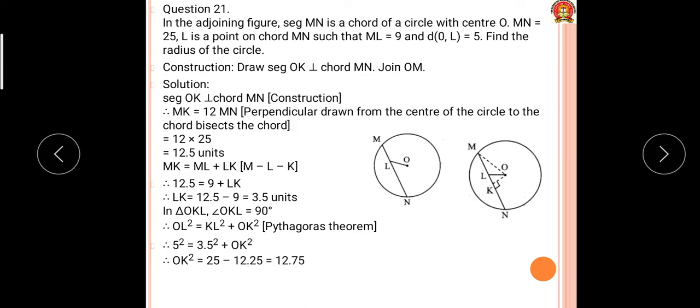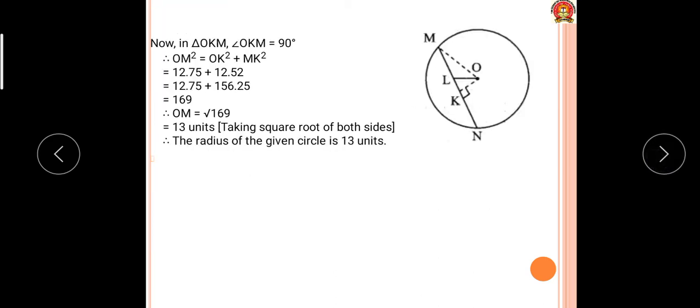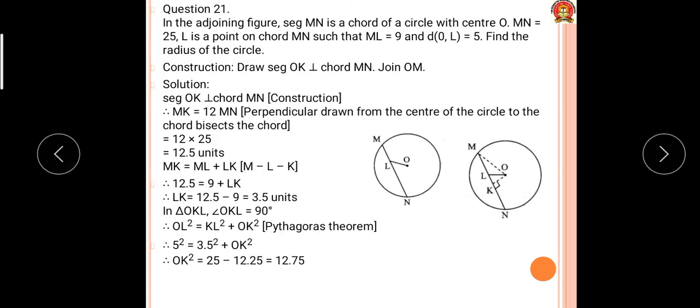Now this is question 21. Solve the third part of this question and send it to me up to the session time. Else, in tomorrow's session I will explain this. I want the answer OM. What we have to find out is the radius of the circle. Up to this point I have given the steps.